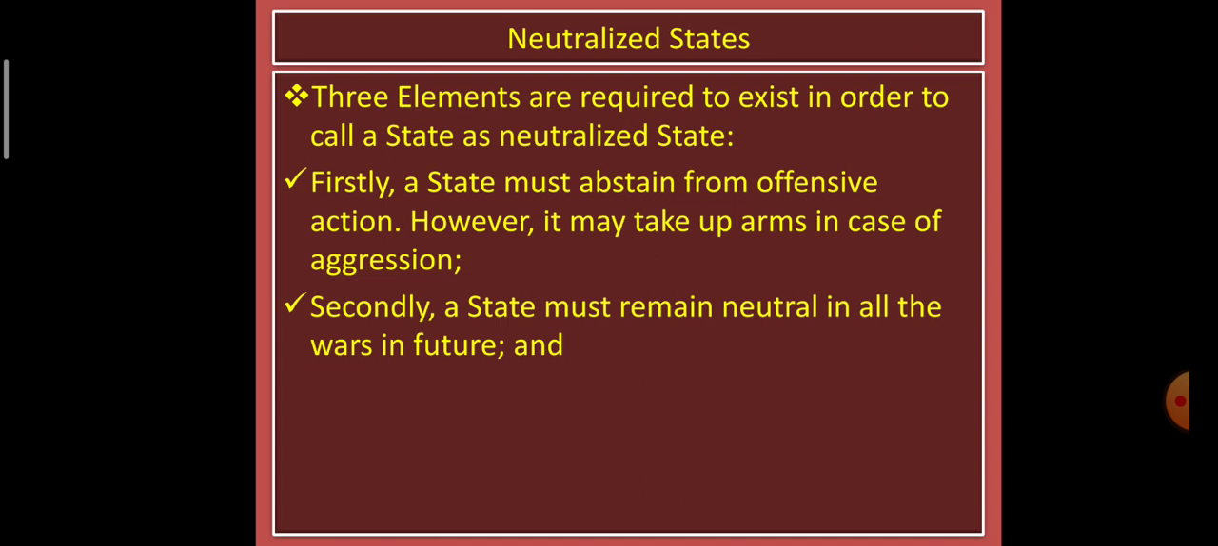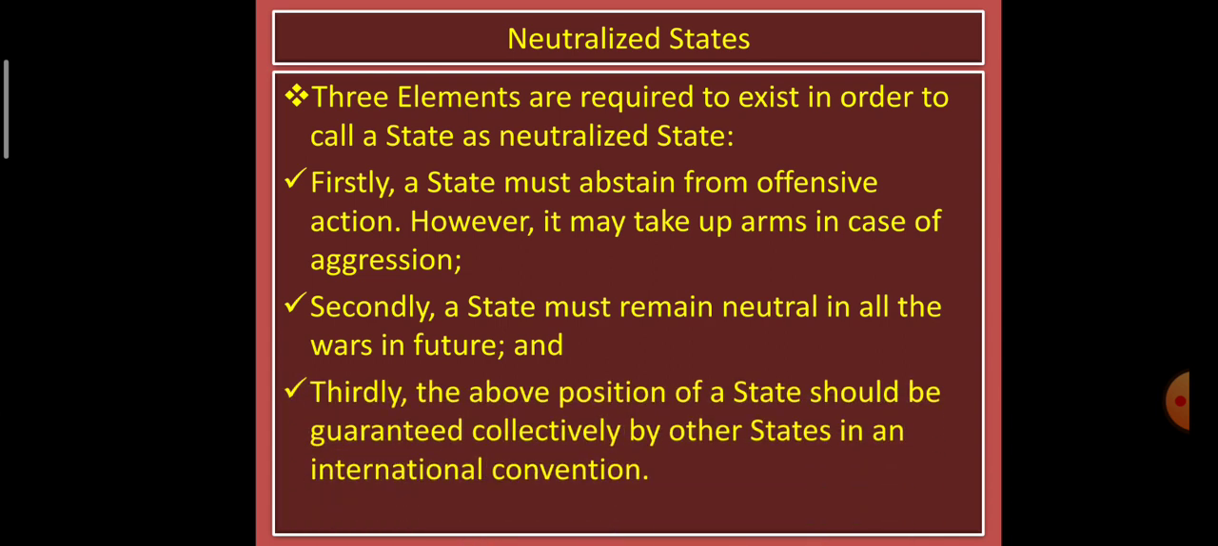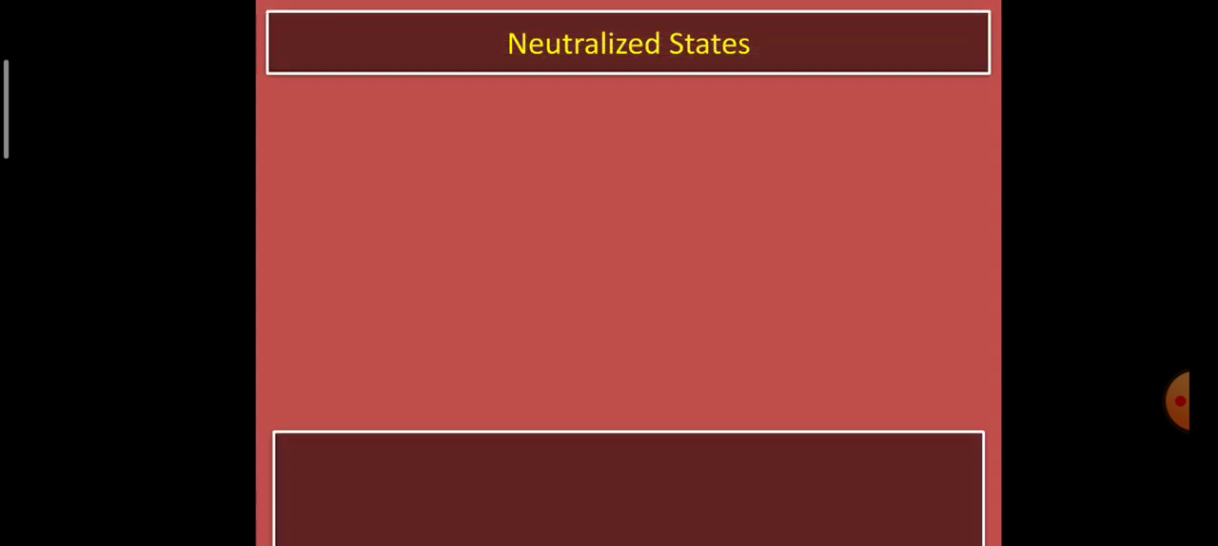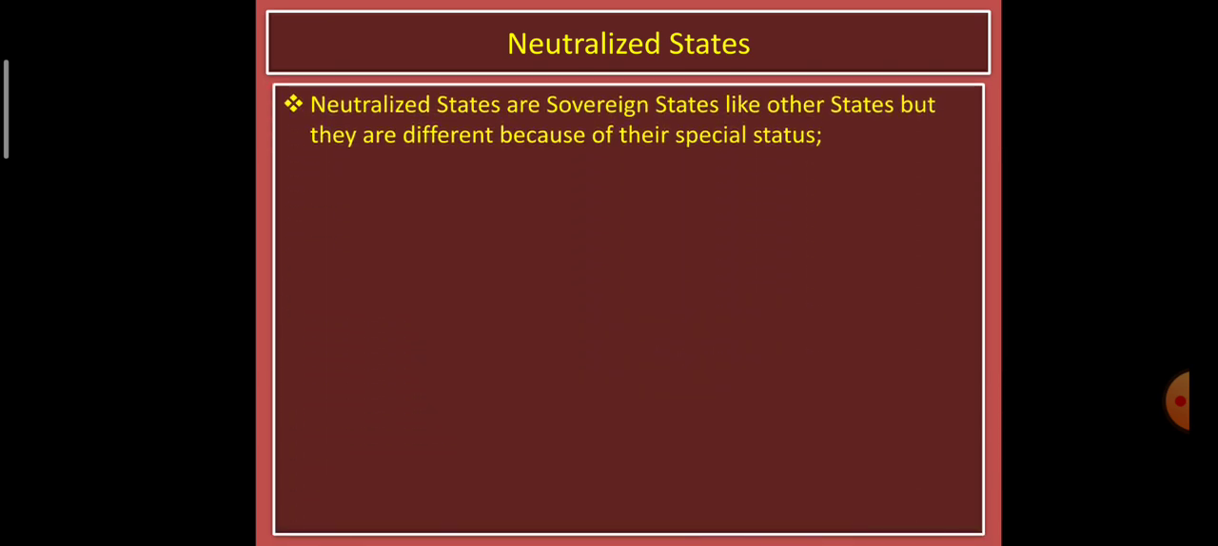Secondly, a state must remain neutral in all the wars in future also. And thirdly, the above position of a state should be guaranteed collectively by other states in an international convention. So other states should guarantee in the international convention that these neutralized states are not going to be a part of any war or aggression. So neutralized states are sovereign states like other states, but they are different because of their special status.